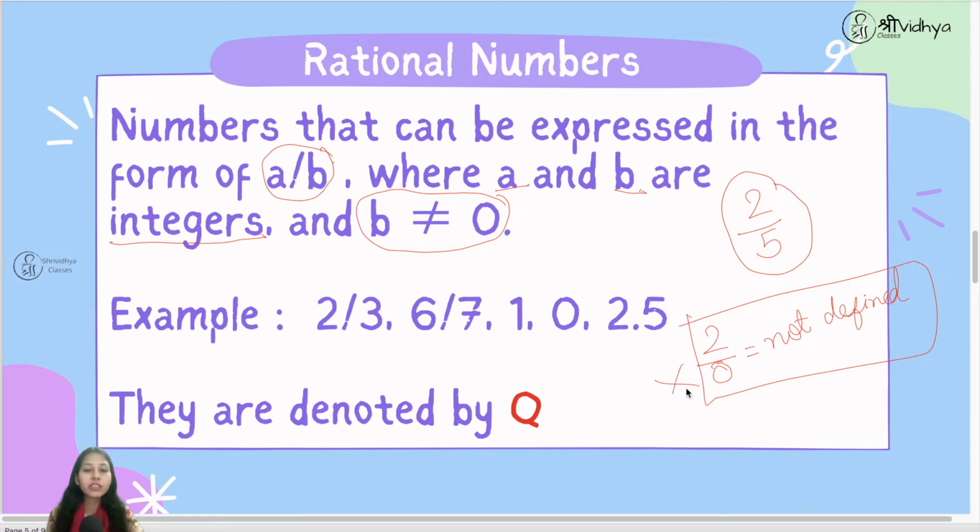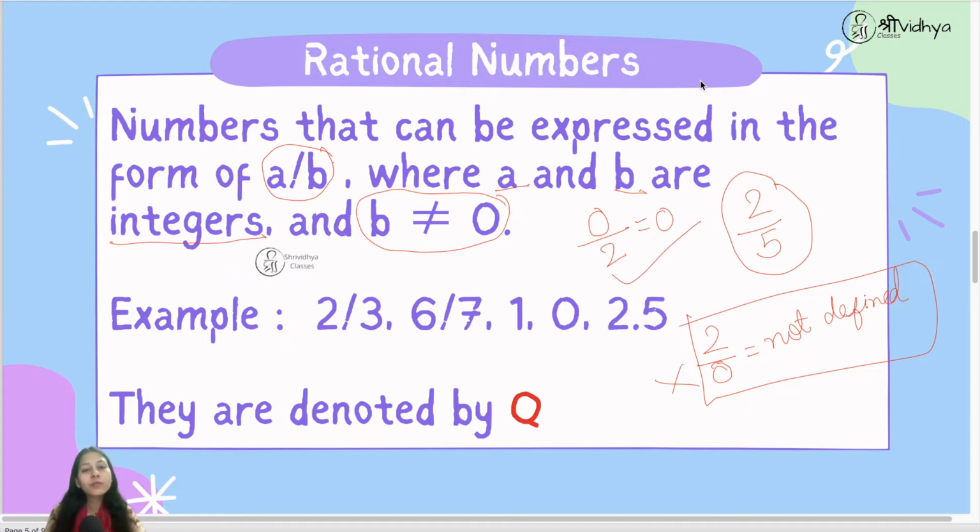We never write 0 in the denominator, but 0 can be there in the numerator, because if 0 is in the numerator, it means some other number is dividing 0, and then we are going to get the answer as 0 itself, right? So 0 can be in the numerator.